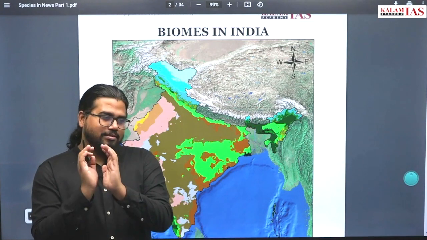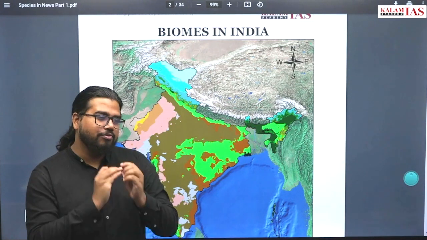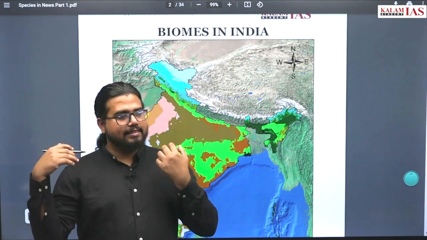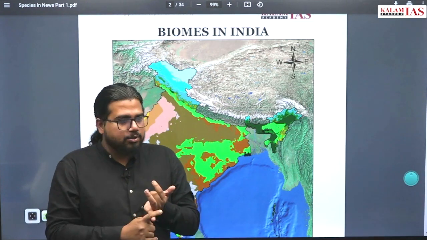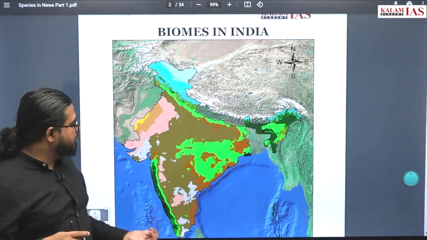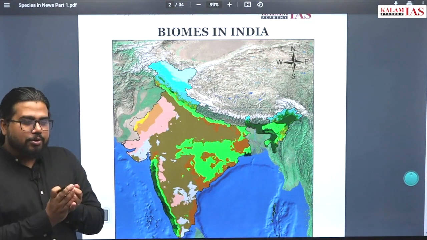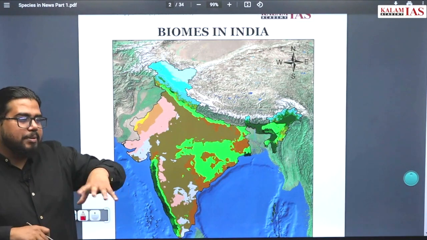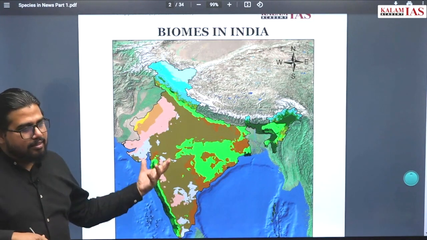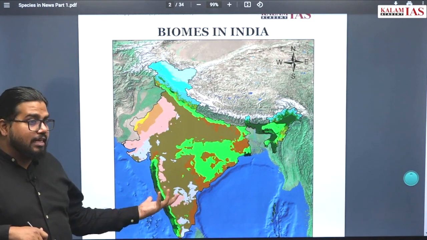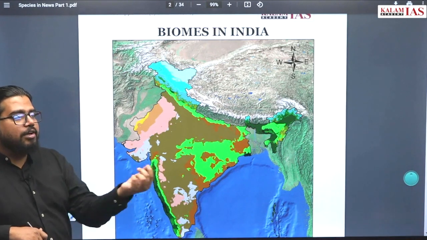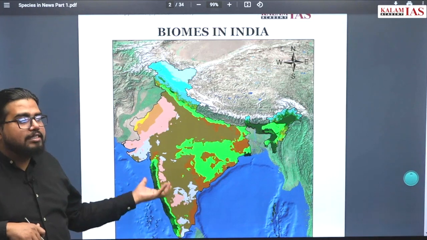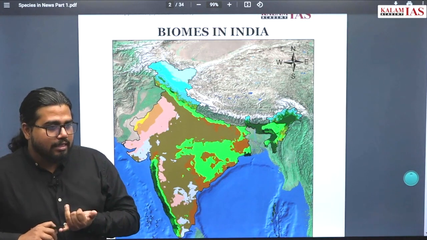That species is there only in that location. Only very few species are endemic. Of the rest of the species, some will be endemic to the Western Ghats. Even if you look at the endemic Western Ghats, that's also a very low number. Some butterflies will be there, some very small species. If it is a major species, it may not be endemic to this. Nilgiri tahr is there. Like, there are only a few species which are so much related to this location that they are endemic to this. That is one part.